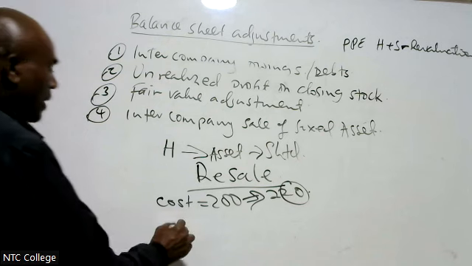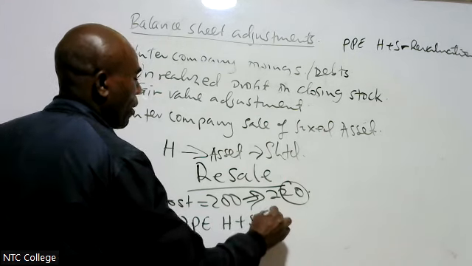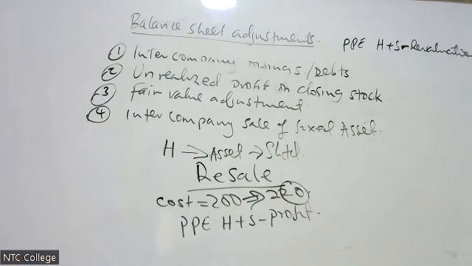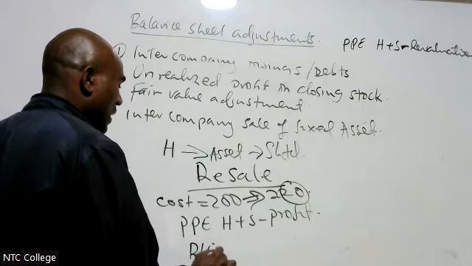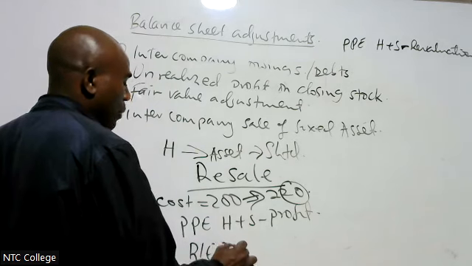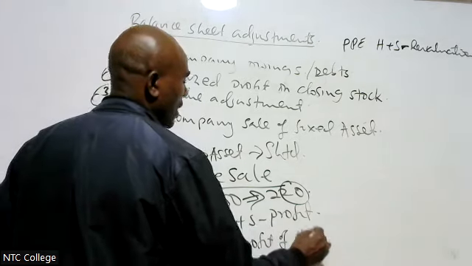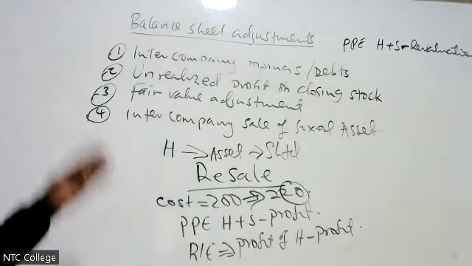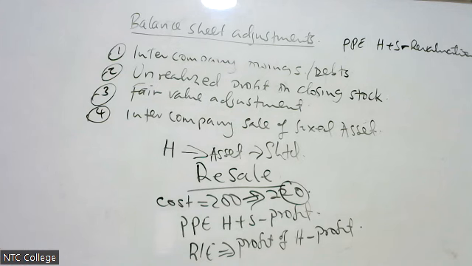When I'm consolidating, I will take PPE of H plus S minus the profit that was realized. And also in the retained earnings, I will take the retained earnings of H minus that profit. I eliminate it from the profit because I do not make that profit.